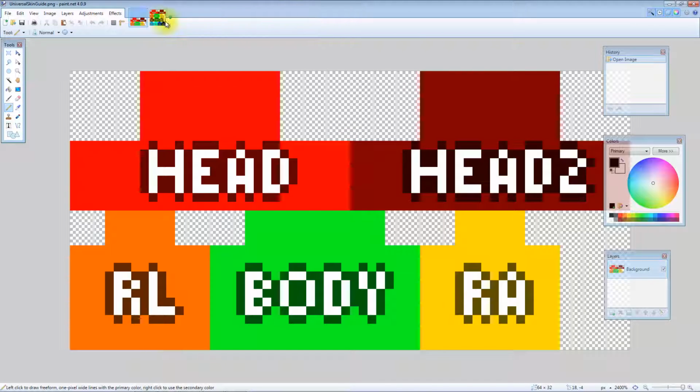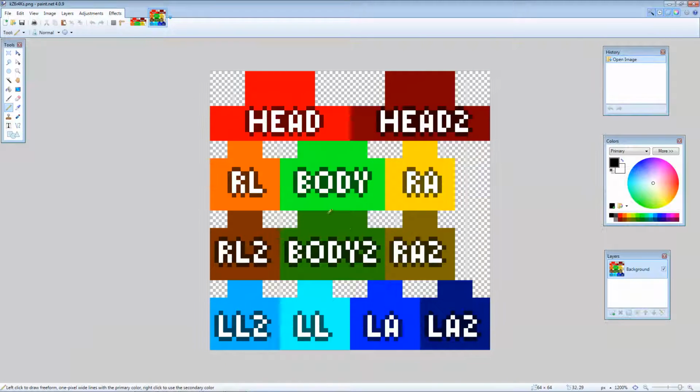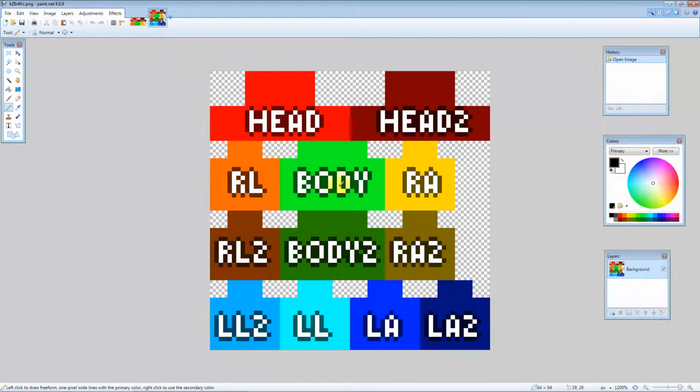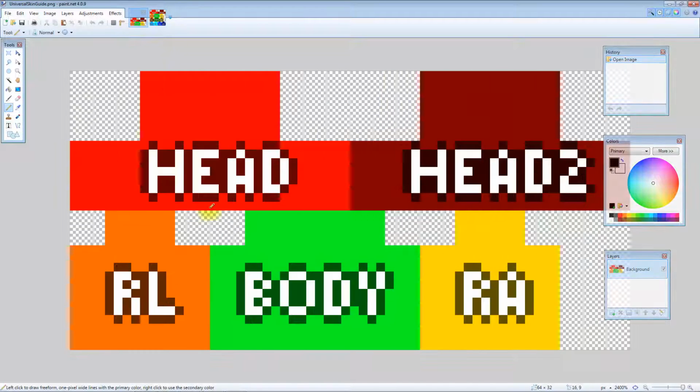In this case, I just took this template and I cut it down to make this. In this case, we see that we have the right arm, the right leg, then we have left leg, left arm, and the corresponding armor slash hat layers that go with it. So these are the two skin types that exist at the moment.